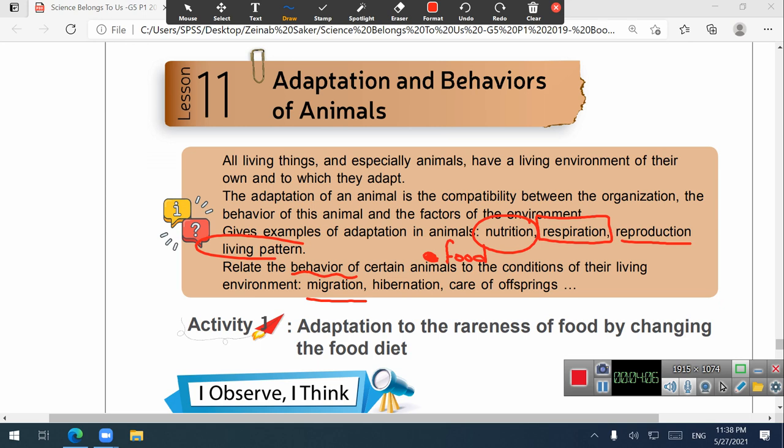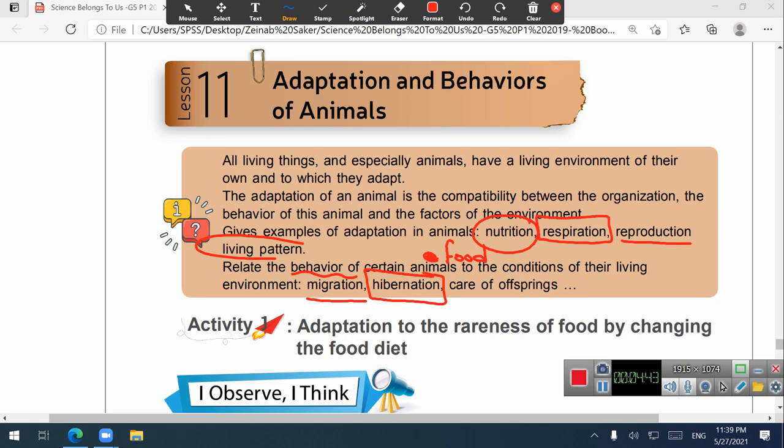Hibernation means some animals go into a deep sleep, for example the snake, the bear, the hedgehog. These animals can sleep all winter. When winter goes, they wake up again.